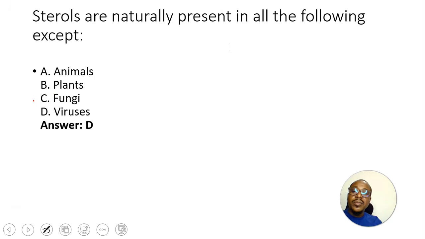Sterols are naturally present in the following except... They're usually found in animals, they're found in plants, they're found in fungi. Remember I told you ergosterol is a good sterol found in the fungal membrane. We have the plant sterols, which are phytosterols: campesterol, stigmasterol, sitosterol that are found in plants. In animals we have cholesterol.